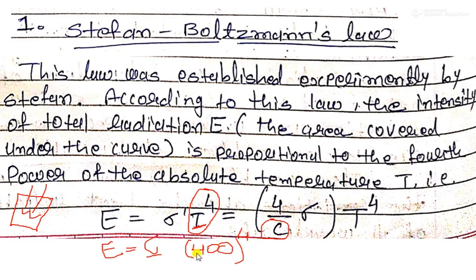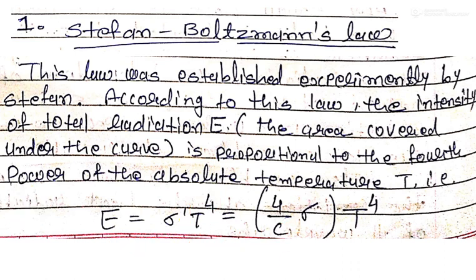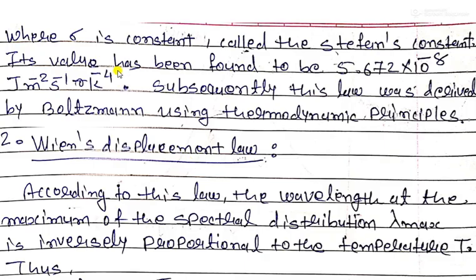Whenever radiation is absorbed or emitted, we can calculate the energy with the help of the temperature equation. Next, sigma is a constant called the Stefan constant, and its value is 5.67 into 10 raised to minus 8. This is the unit of the Stefan constant. Subsequently this law was derived by Boltzmann using thermodynamical principles, so it is known as the Stefan-Boltzmann law.